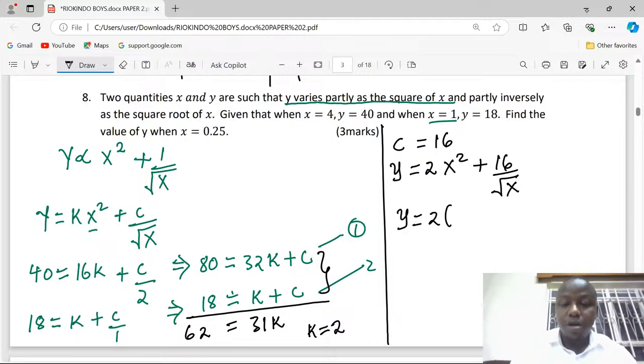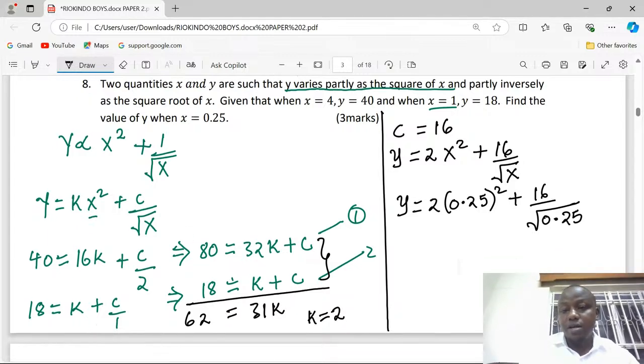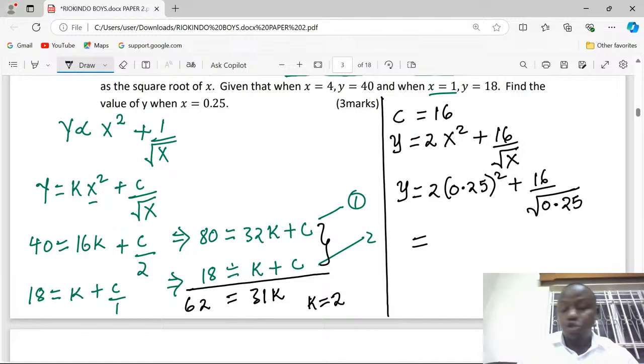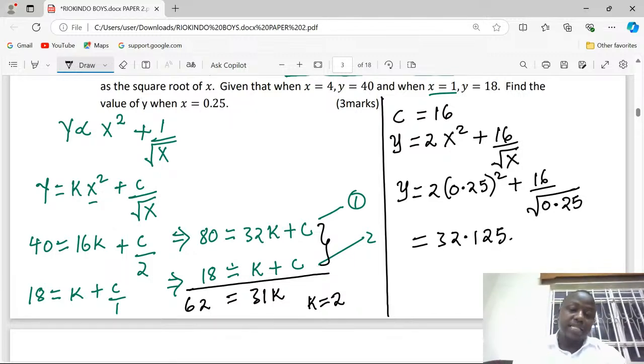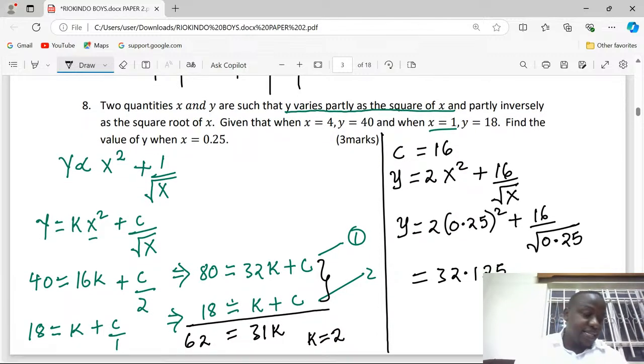So 2 into 0.25. This one has to be squared, plus 16 divided by the square root of 0.25. So when you use your calculator to compute this, you shall get exactly 32.125. So that is the value of y when x is 0.25.